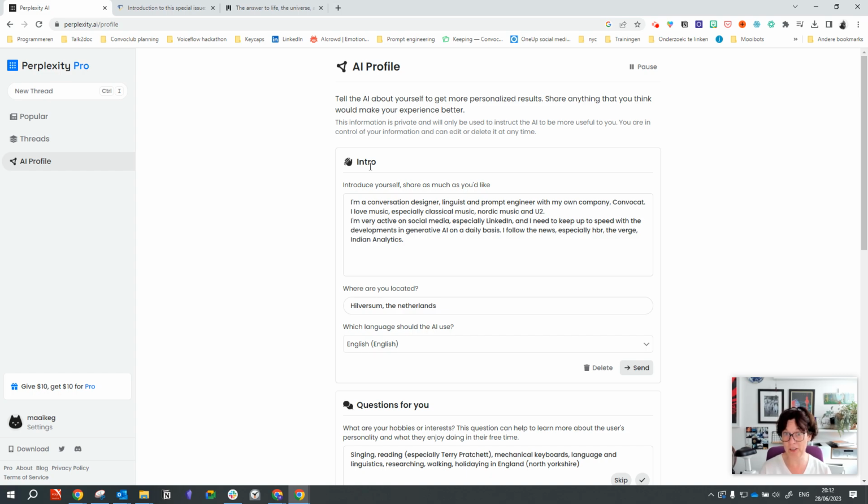And that's another thing that really appeals to me, that it's definitely not a conversational interface. It's a language based interface, and it's very much an enriched language based interface, but there's no mention of me as the bot referring to itself as me, right? It very consistently uses the AI to refer to the engine that's running here. Tell the AI about yourself to get more personalized results. Share anything that you think will make the experience better. So yeah, it's referring to me as me, but that's fine, right? That's what we do in general text as well. But its self-reference is always the AI.